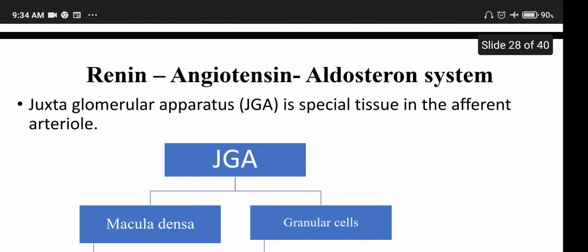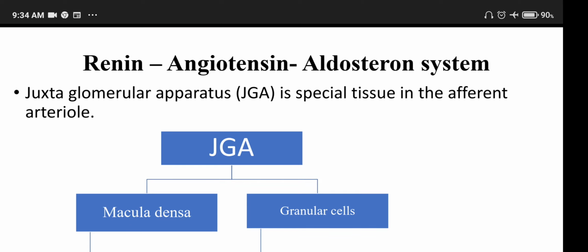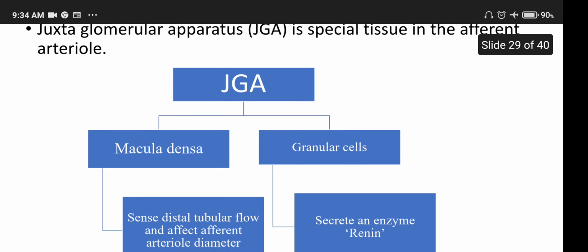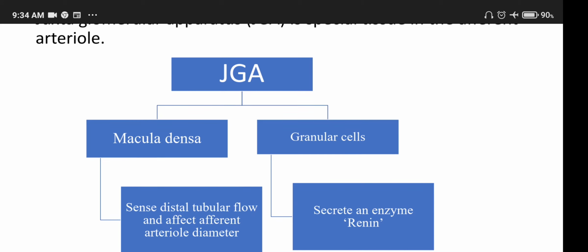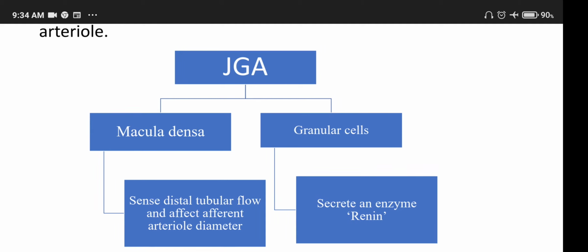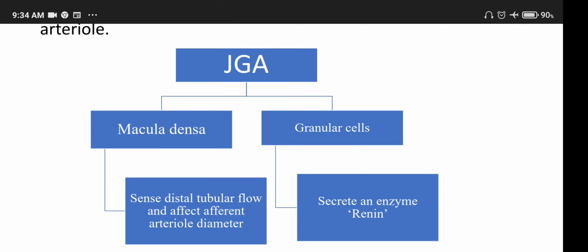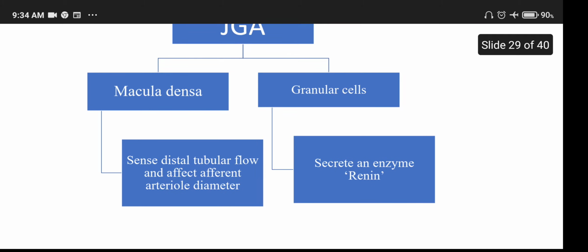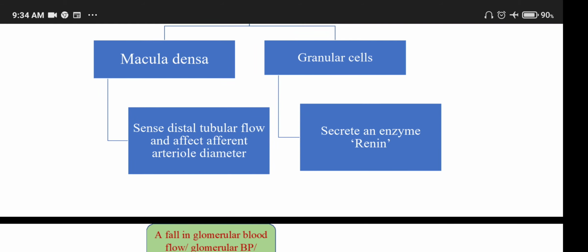Next, the renin angiotensin aldosterone system or RAAS. The juxtaglomerular apparatus is a special tissue in the afferent arteriole. It consists of two portions, macula densa cells and granular cells. The macula densa senses distal tubular flow and affects afferent arteriole diameter. The granular cells secrete the enzyme renin.